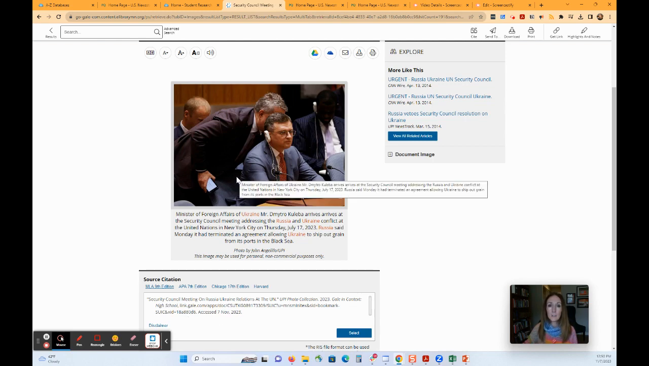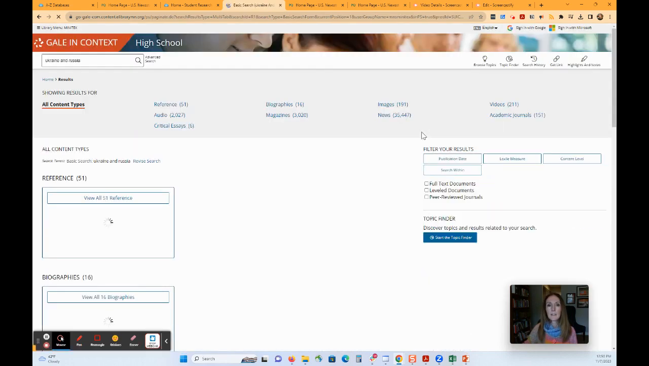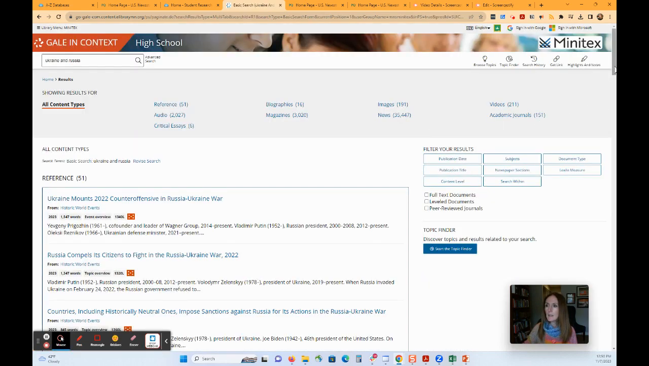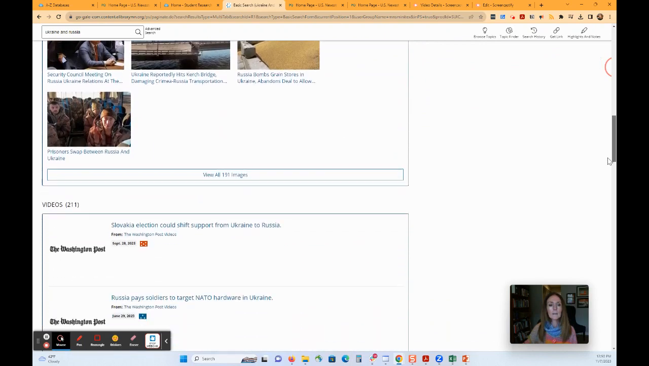We all know that we should give credit to images, but it can be tricky to do and tricky to figure out how to cite them. So Gale does provide this for you. Kind of nice. Let's go back to our results. And we'll scroll down a bit more past the images.